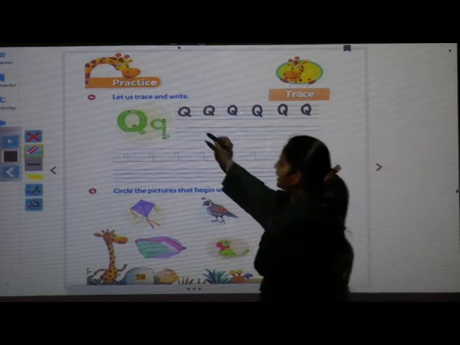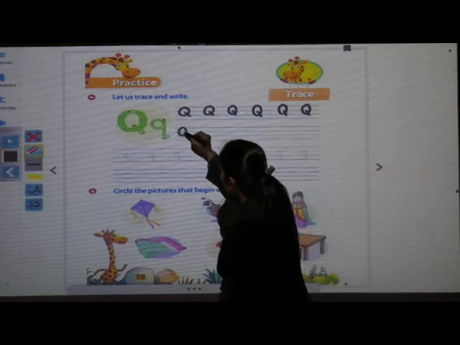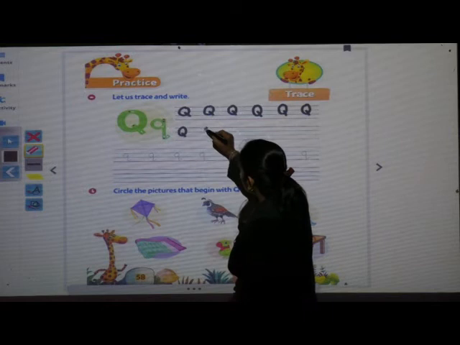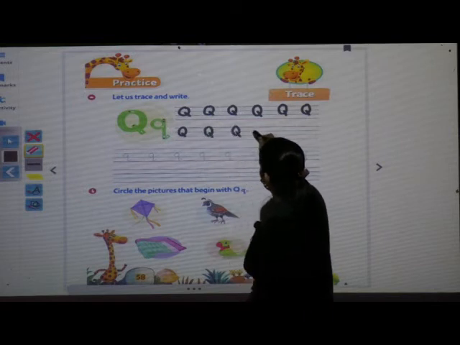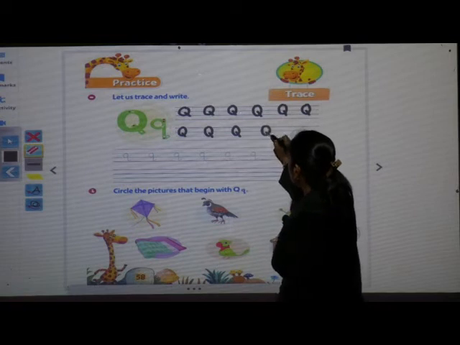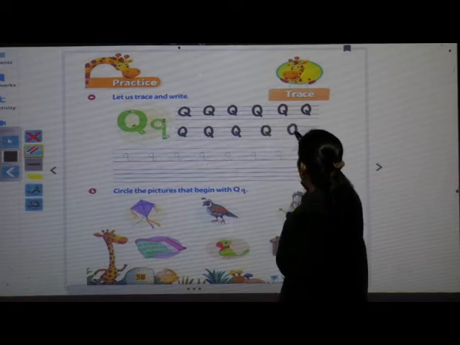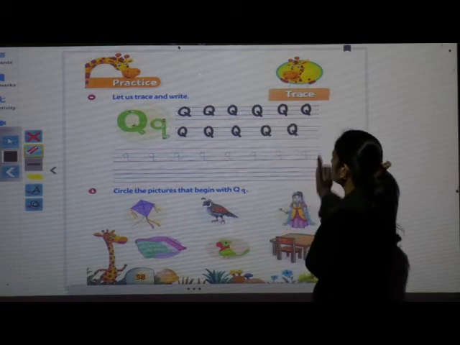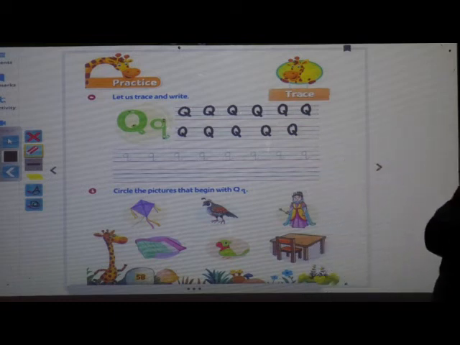Qua. Okay, one more time you have to practice here in this line. Capital letter Q. Done? Okay.